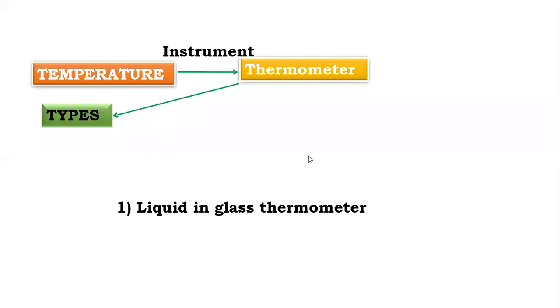Thermometers have different types, such as the liquid in glass thermometer. So you already know a liquid thermometer. For example, you are using mercury. Whatever thermometer you can see in a laboratory, if there is silver color liquid in a thermometer it is mercury. And if you see a red color liquid in a thermometer, it is an alcohol thermometer. Basically, we are using a liquid, which is mercury or alcohol.